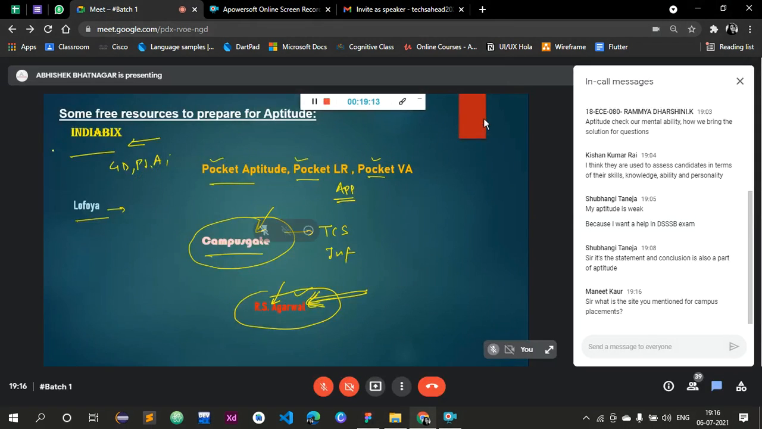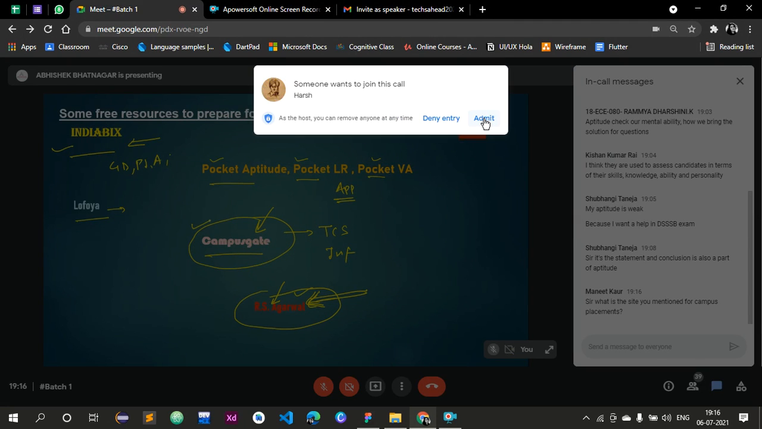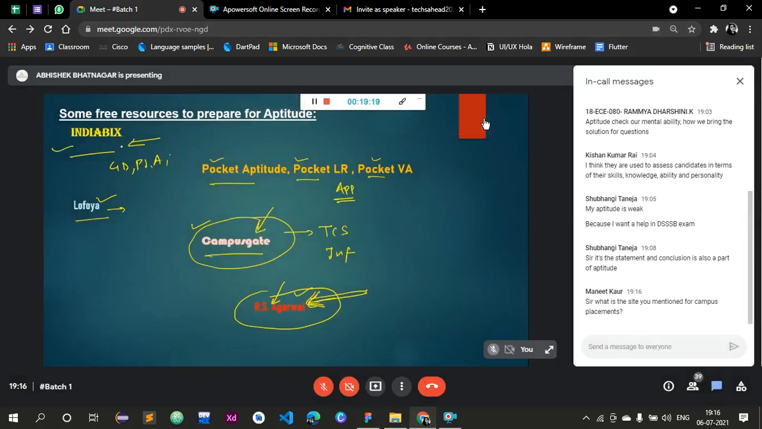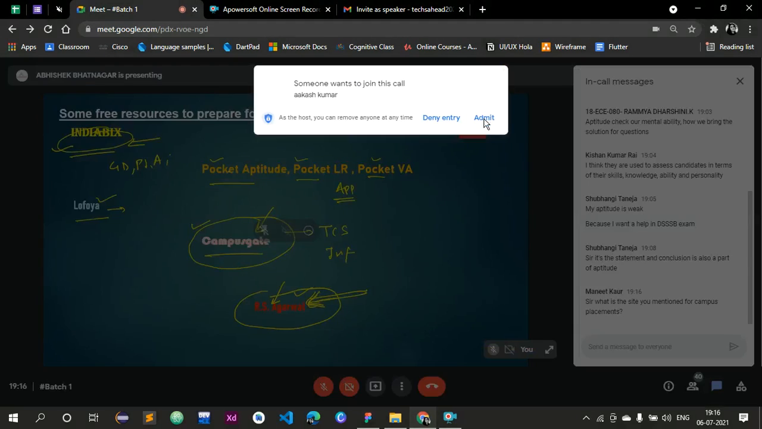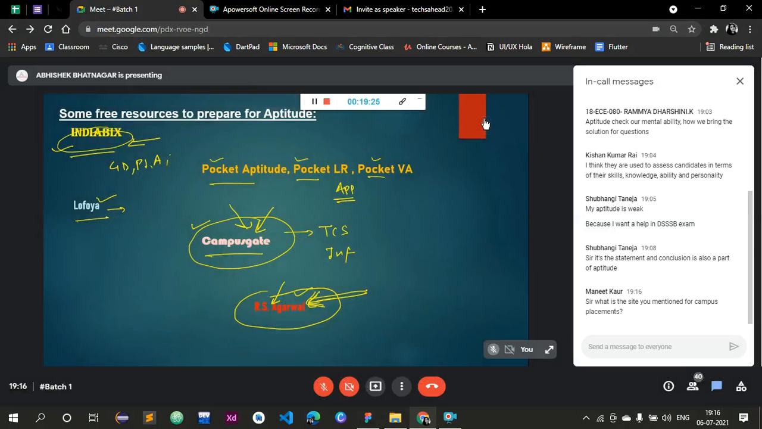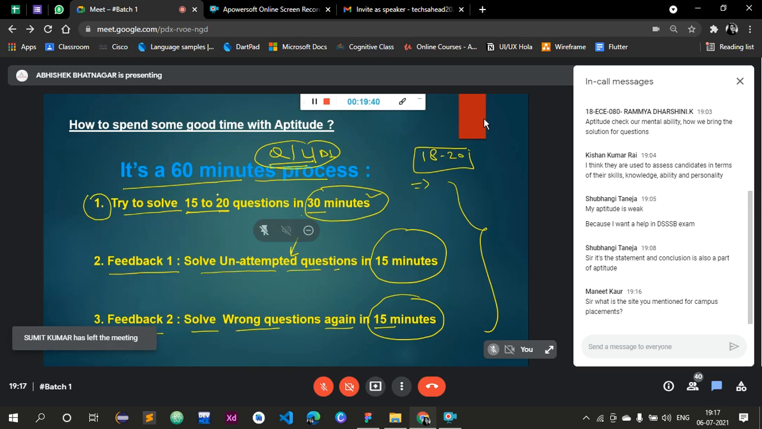Second step is a 15-minute sitting. That is feedback 1. Solve all the unattempted questions. The ones you could not do in the first round, you have to solve all these unattempted questions within 15 minutes again. Right? Third approach, feedback 2. Solve wrong questions again in 15 minutes. Are you getting my point?